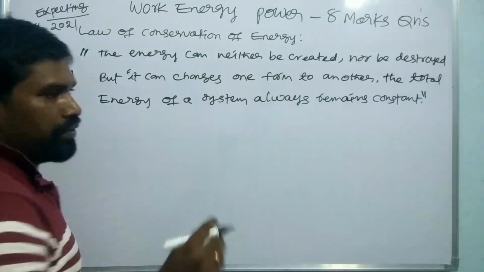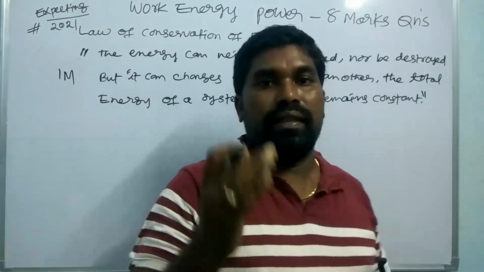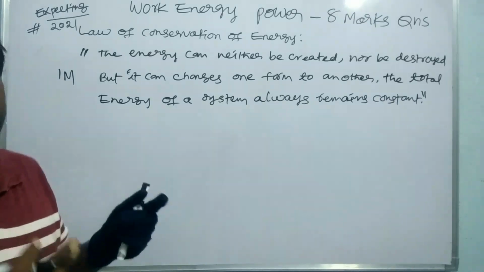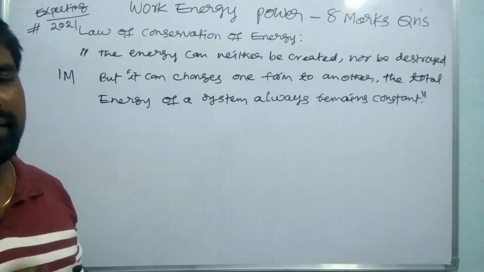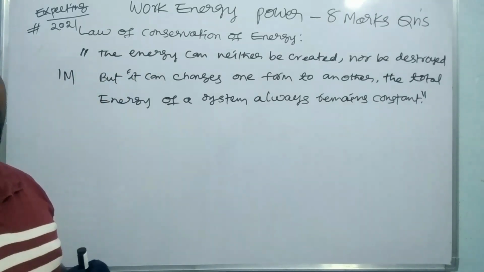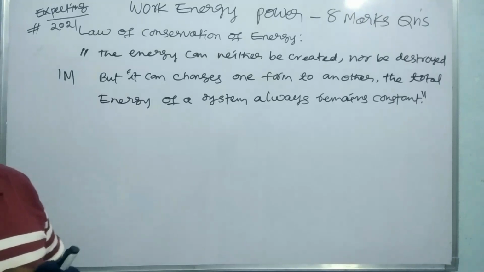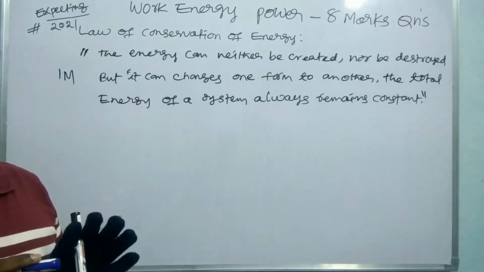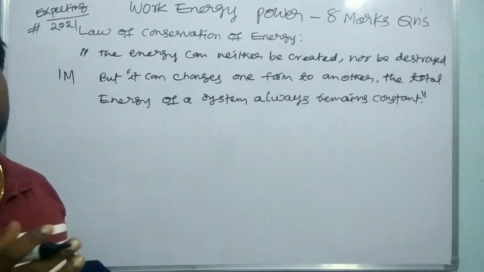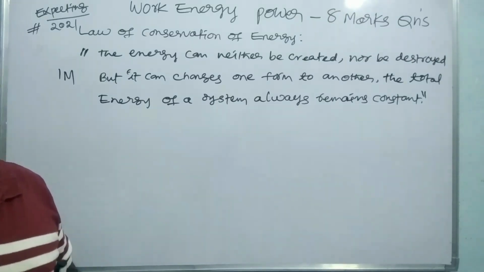For example, electrical energy: whenever you turn on the switch, the light will be glowing. The electrical energy will be converted into light energy and heat energy. After some time the light will give us some heat whenever you touch the bulb. So the summation of heat energy and light energy will be equal to the electrical energy. The electrical energy is divided into two forms, light energy and heat energy, but the total energy always remains the same.